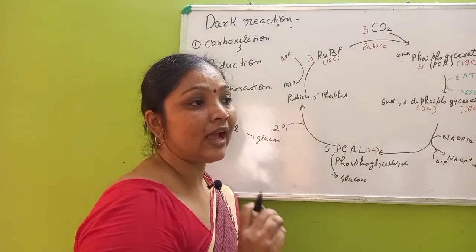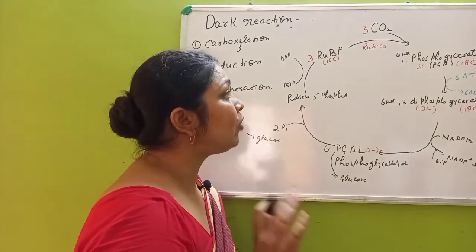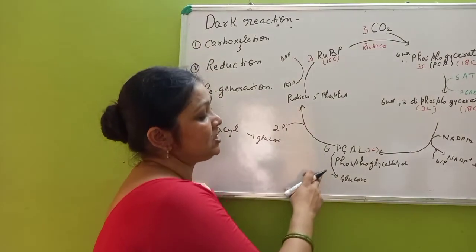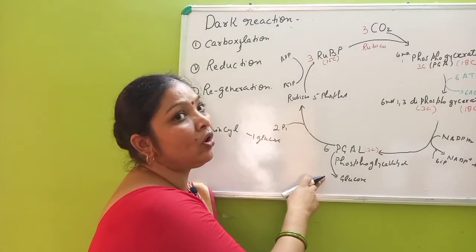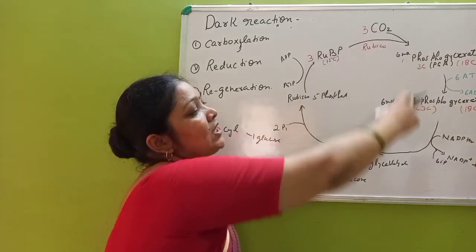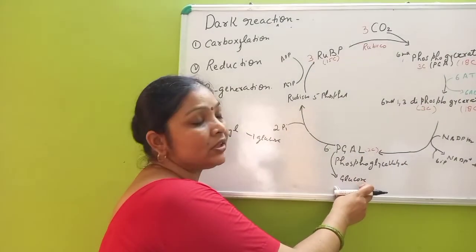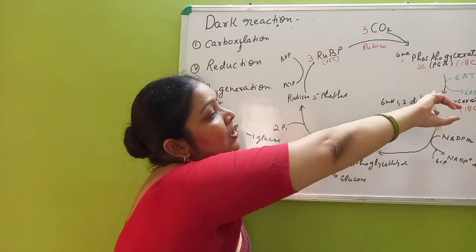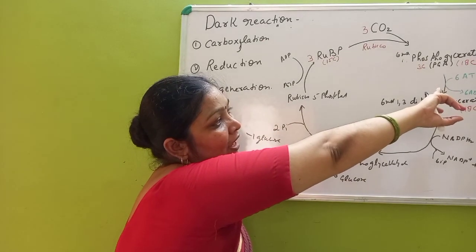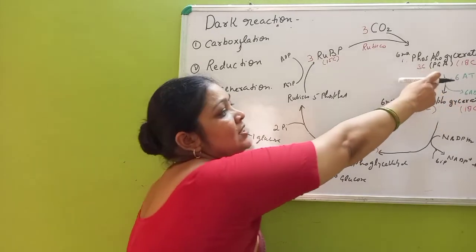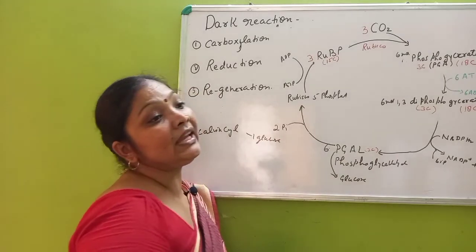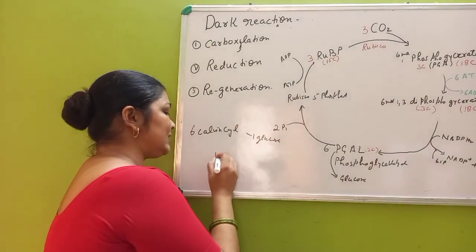Now the thing that is required, what is used in it. Actually this is a 3-carbon compound, so 2 such cycles are required to synthesize 1 glucose molecule, and in 1 cycle 6 ATP are utilized. So in 2 cycles 18 ATP will get utilized.